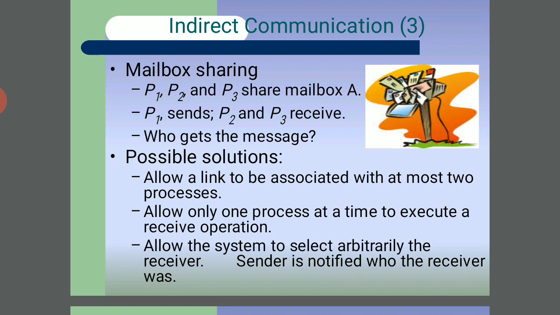So who gets the message? There are two possible solutions: allow a link to be associated with at most two processes, or allow only one process at a time to execute a receive operation. Or allow the system to select the receiver, and the sender is notified who the receiver was. This is indirect communication.